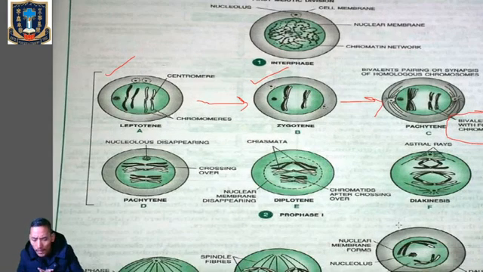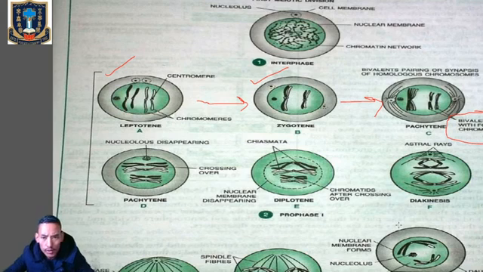Then note down the site at which the crossing over occurs between the non-sister chromatids of the homologous chromosomes. Now where does this crossing over occur? It occurs between the non-sister chromatids and is mainly seen by the appearance of recombination nodules. So here you can see the tetrad, bivalent with 4 chromatids.